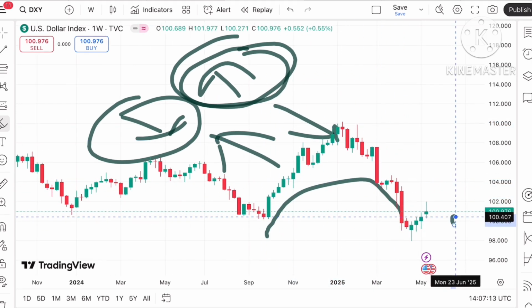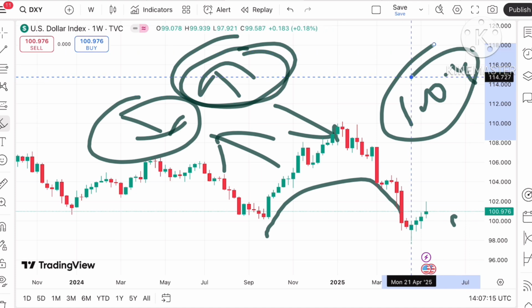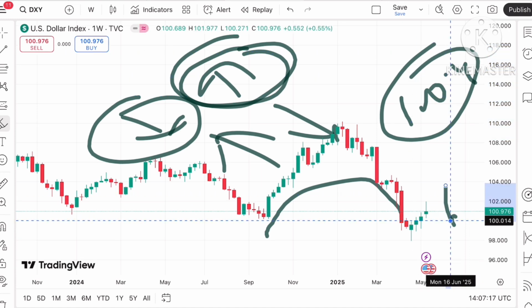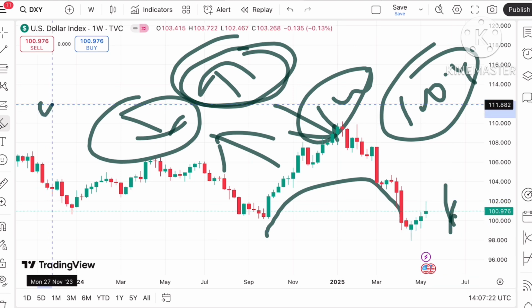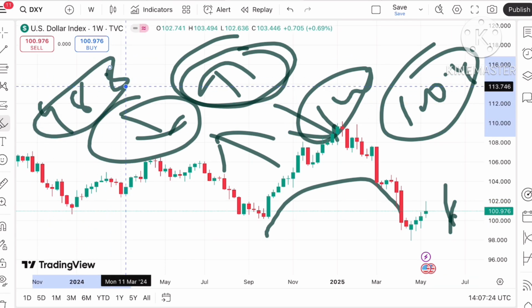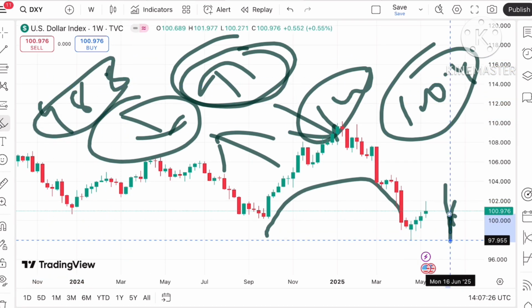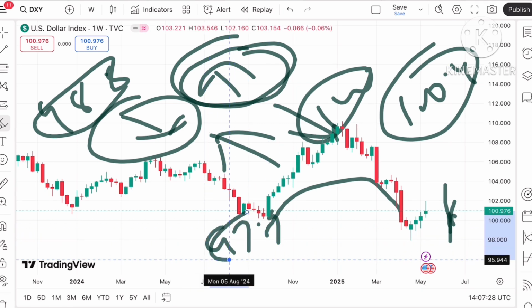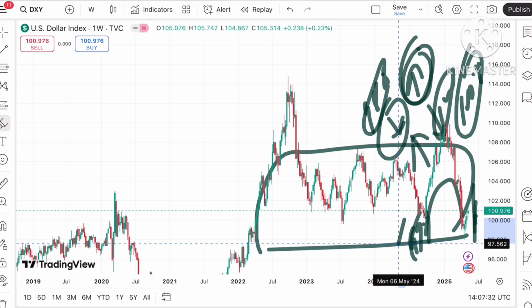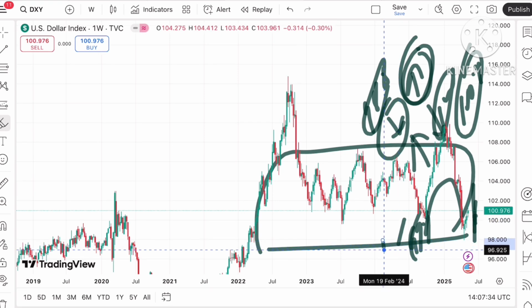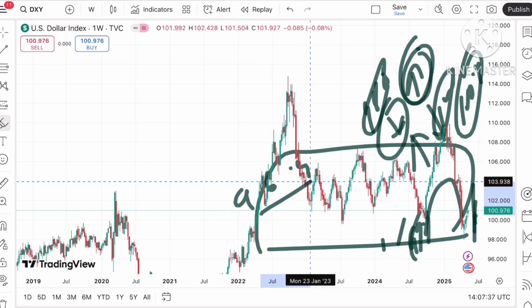Chances are very high that if the price doesn't sustain this level, it can touch a level of $100.4 and from there a level of $100. If it starts going below this level, the probability is high it will touch a level of $98.8 and then a further fall towards a level of 97.9, and then a further fall because there will be a zone breakout. So we can see chances of touching a level of around 97.4 and then a level of $96.9.